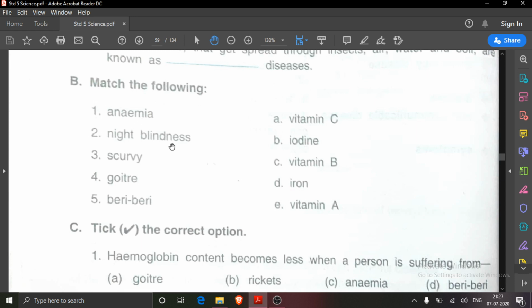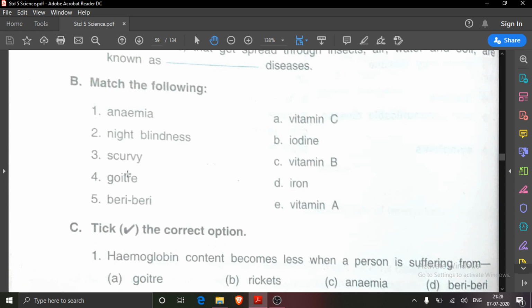Then second is night blindness. This disease is caused due to lack of what? Vitamin A. But again, you will not draw a line. Here you will write night blindness, put a small hyphen, and here you write vitamin A. Third one is scurvy. Scurvy is caused due to lack of which vitamin? Vitamin C. Here you will write scurvy, put a small hyphen, and here you write vitamin C.